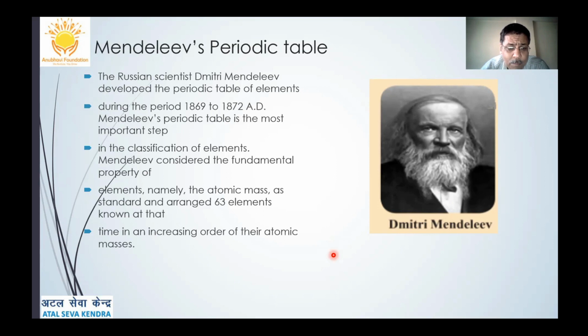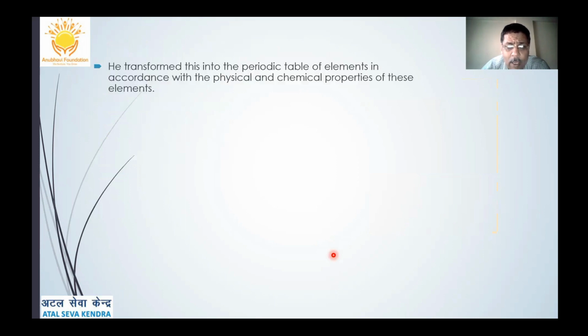He arranged the elements in the increasing order of their atomic masses, and he transformed that into a periodic table of elements in accordance with the physical and chemical properties of those elements. Now, what do you mean by periodic? This is an important point we should know. Periodic means which occurs regularly after a certain fixed interval.